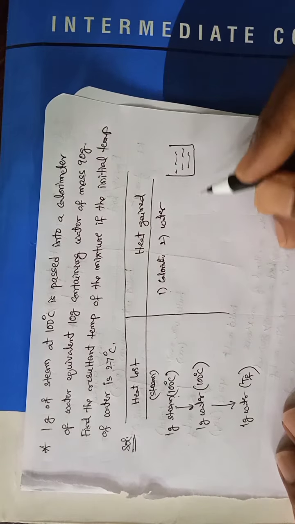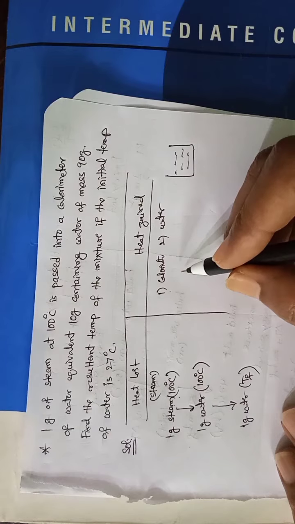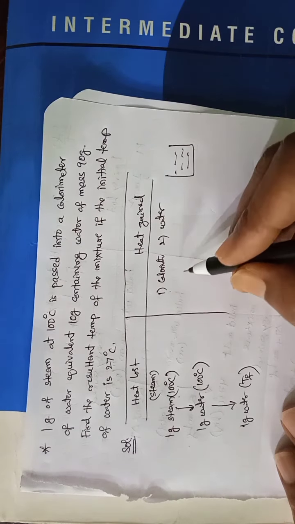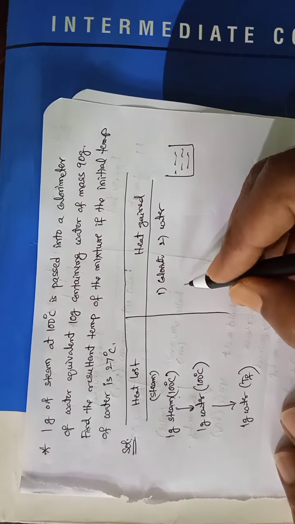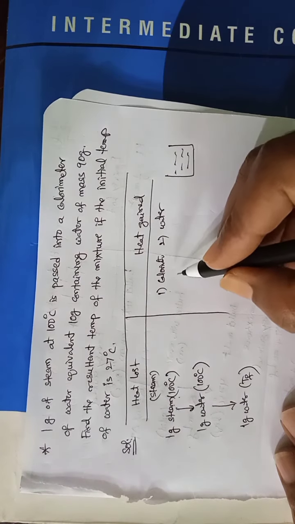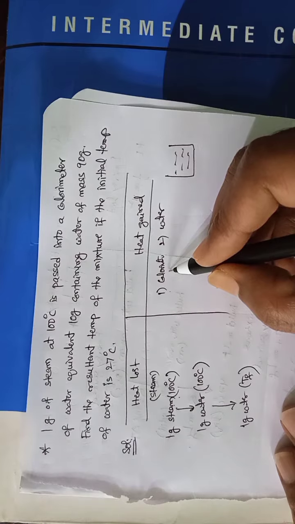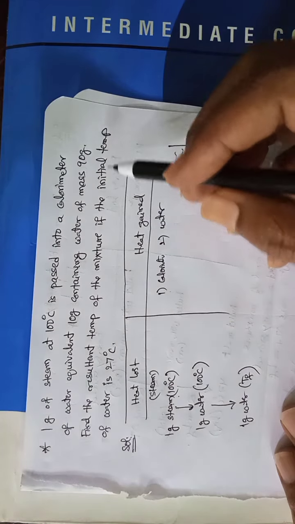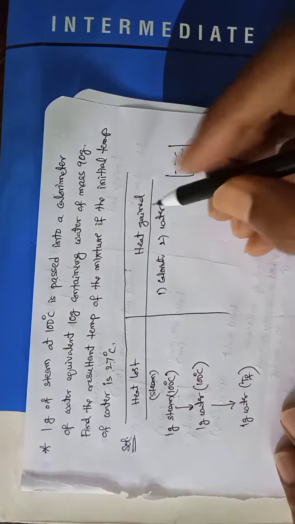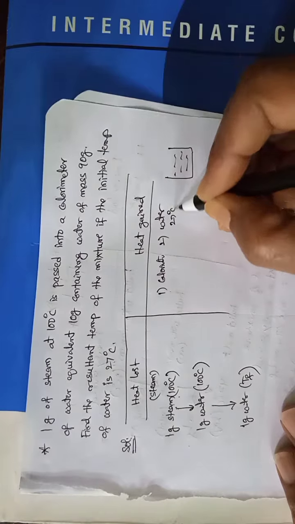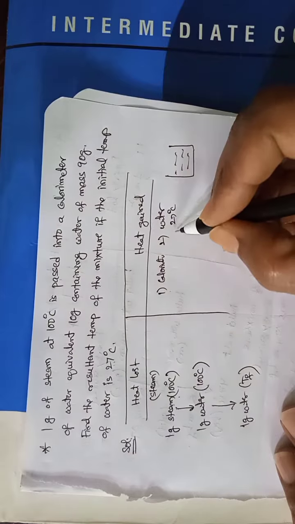Now this side, the calorimeter, heat gained by the calorimeter. Its initial temperature is given; the initial temperature of water is 27 degrees centigrade. This is Ti.